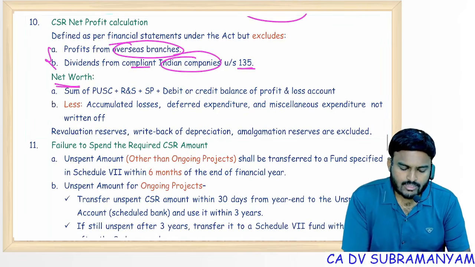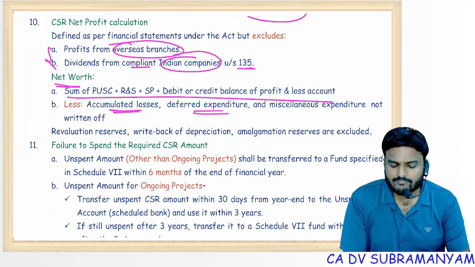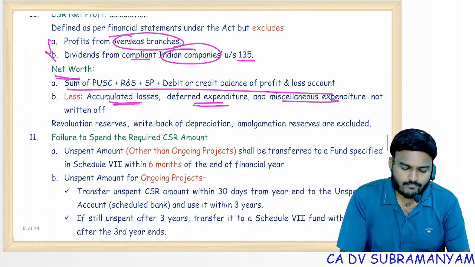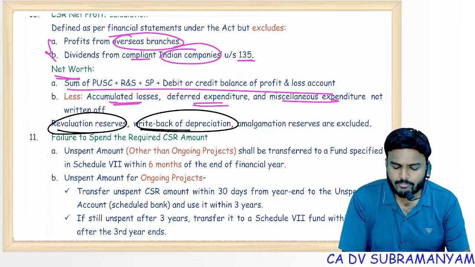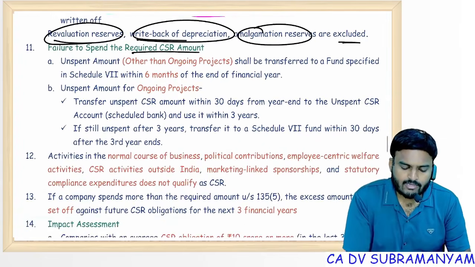Net worth, how to calculate? Paid up share capital plus reserves less accumulated losses, deferred expenditure, miscellaneous expenditure not written off, revaluation reserves, written back of depreciation. Amalgamation reserves included or excluded? Excluded.